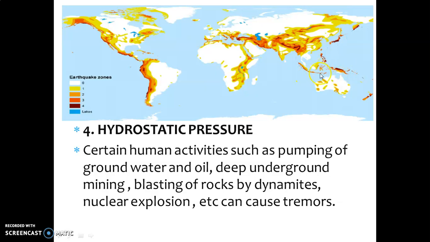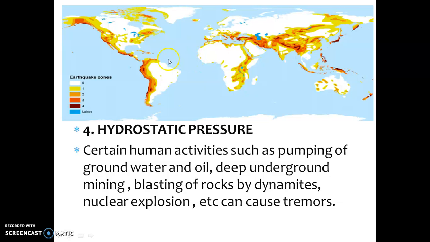So the Malaysian islands and Indonesia also come under the convergent plate boundary. And this part of North America, east coast, and the east coast of South America and parts of Europe and this side of Africa, these areas come under divergent plate boundary.